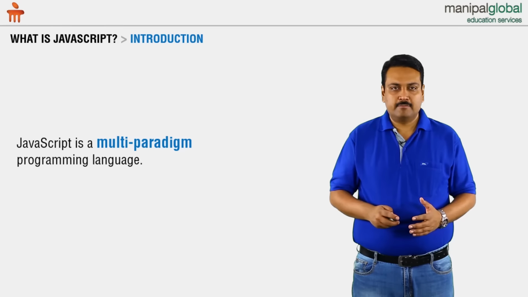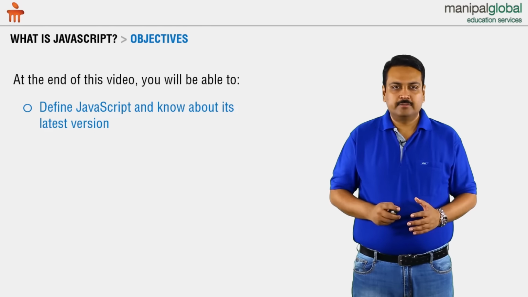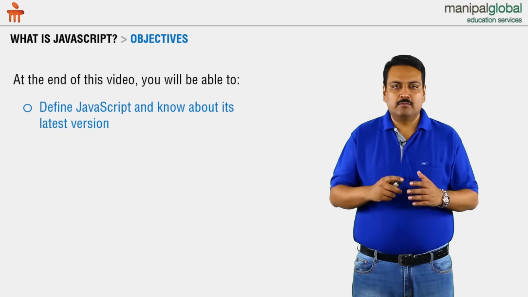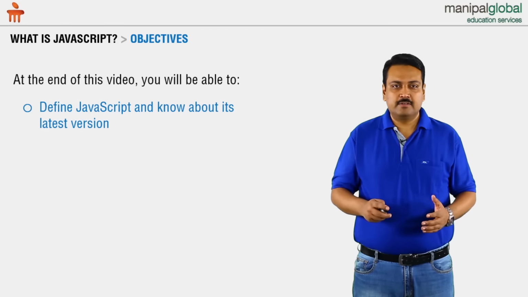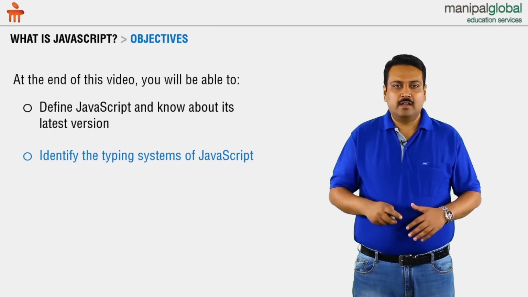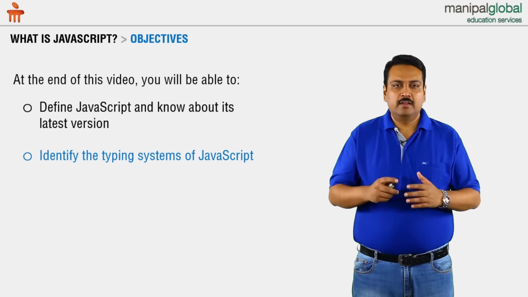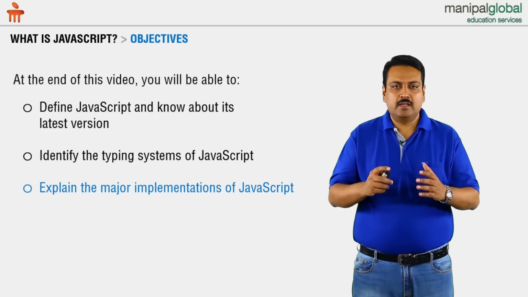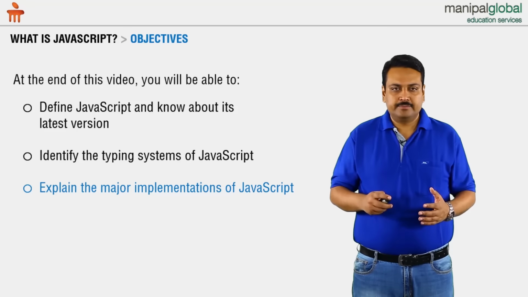In this lecture, we're going to learn about what is JavaScript. We'll come to know about the version that JavaScript has, that is the latest version. We'll understand the typing system that JavaScript supports, and we'll understand the major examples where JavaScript today is implemented.